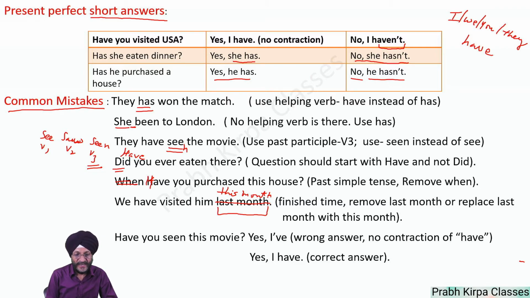Next, "Have you seen this movie?" We were giving the answer of this in short form. So if we write "Yes, I am," no, this is wrong answer. As we are not to have the contraction of have in a positive answer, we will answer it "Yes, I have." So in the case of short answer, no contraction has to be made in the case of positive answer.